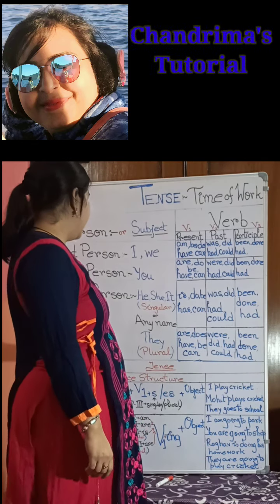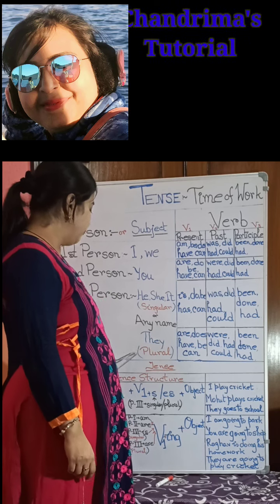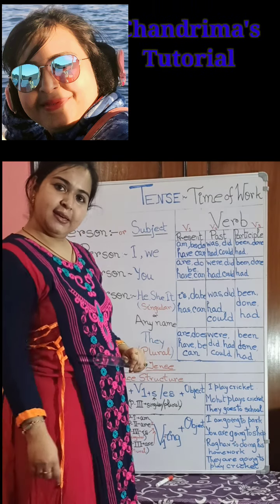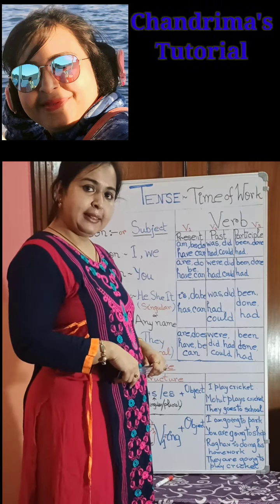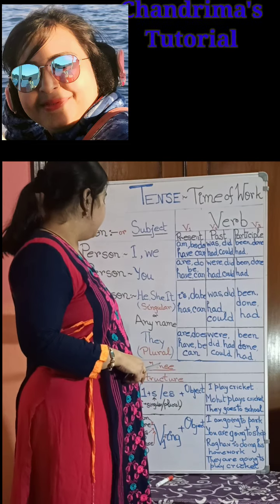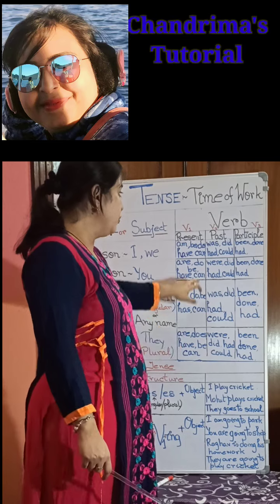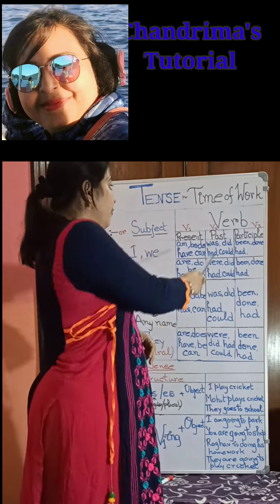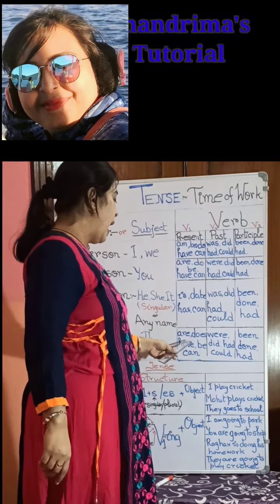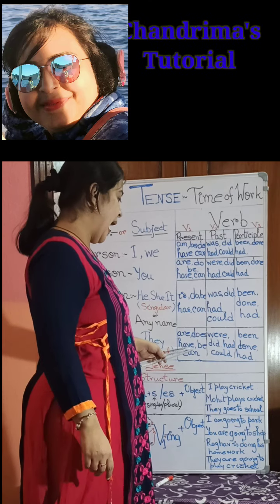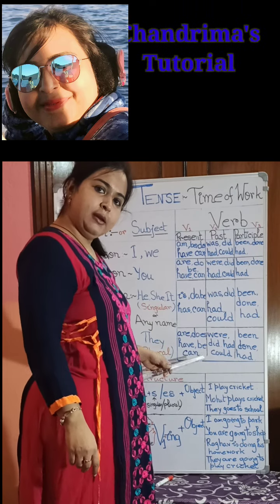So, what is the verb's third person plural form? That is they. When you say they, that becomes third person's plural form. For plural, what we use in present, that means verb first form, we use are, does, have, be, can.